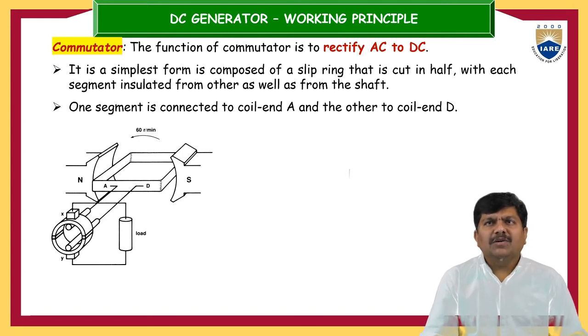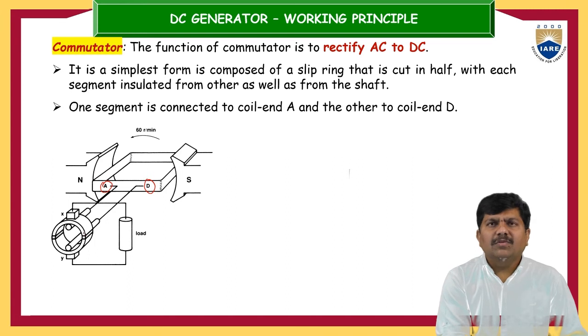One segment is connected to the coil end A and another segment is connected to the coil end D. Now in this example, what happens? There are two sides. This is the side A and this is the side D. Side A is always connected to the slip ring section A, and D is another part of this slip ring, we are going to connect the D.